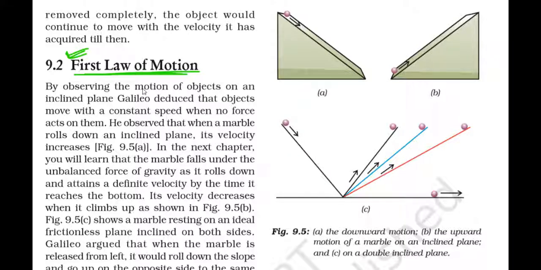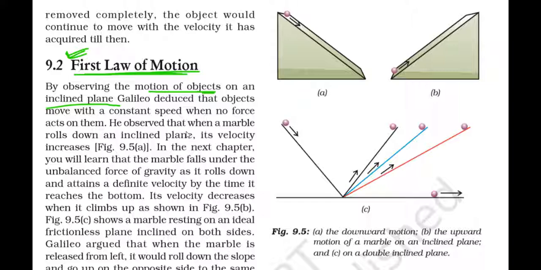While observing the motion of objects on an inclined plane, he concluded that objects move with a constant speed when no force acts on them. See, on an inclined plane, whenever the object was moving, it moves in a constant plane. Okay, it was his